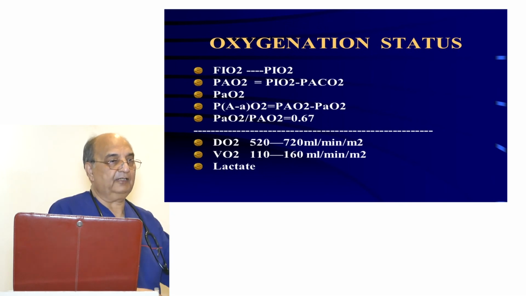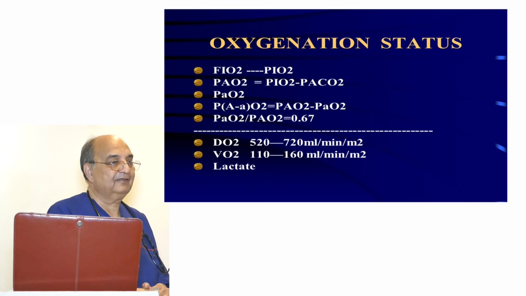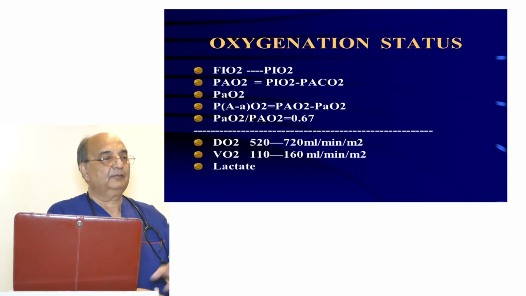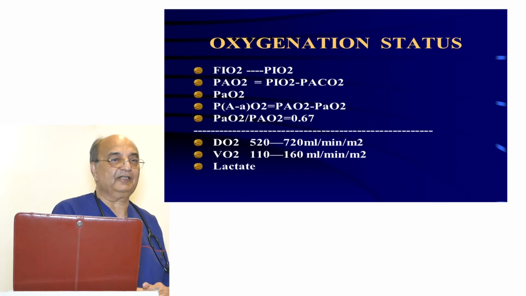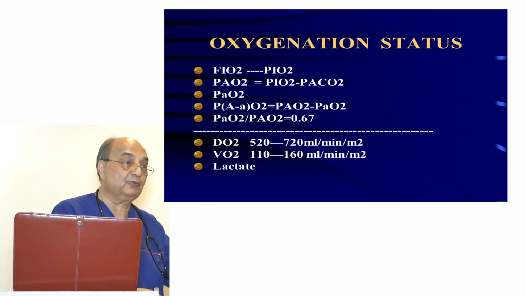As it goes in, when it reaches the alveoli, there is carbon dioxide which is coming and diluting it. Then the pressure becomes 108 or 110. That's called P big AO2. But in the plasma, it is 100. So the difference is the AA gradient, partial pressure of oxygen in the alveoli minus partial pressure of oxygen in the blood. That has to be a difference because things always flow because of pressure gradient. If there is no pressure gradient, then nothing will move. Liquids and gases always flow from higher pressure to lower pressure.